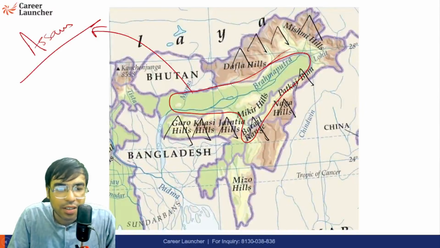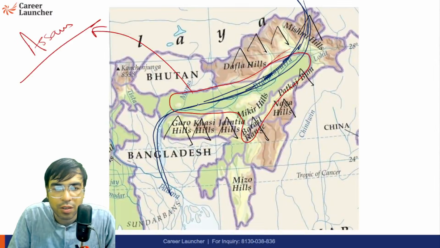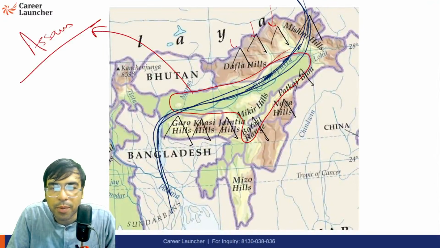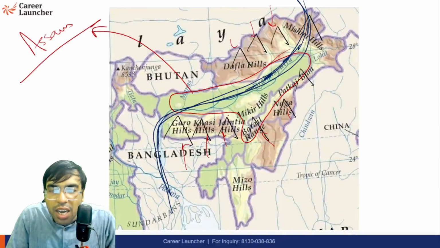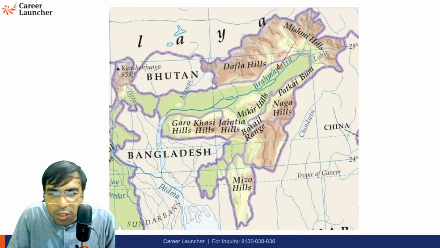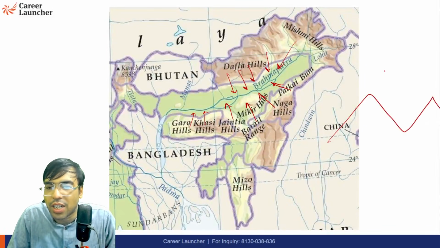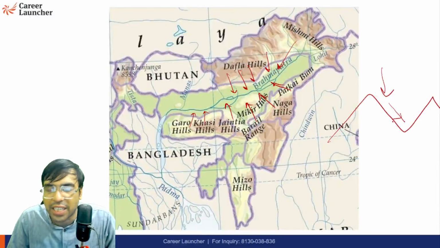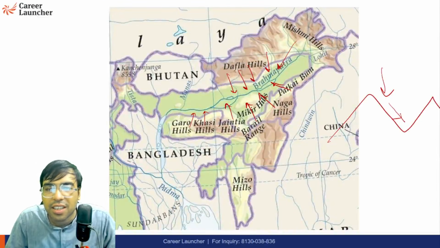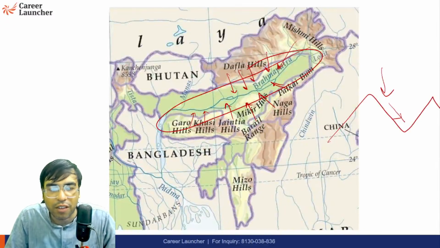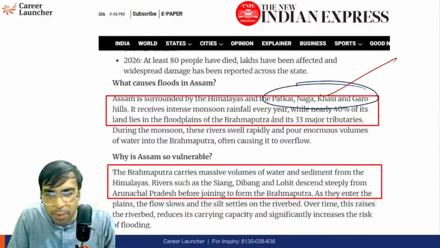So if there is a river, let's say this is the Brahmaputra river like this. Now imagine whenever rainfall happens, what will happen? Let's say the rainfall happens in Mishmi, Abor, Miri, Garo, Khasi, Jaintia, Barail. All the water will recede to this region, because of course it will be attracted by gravity. And if there's a mountain region and rainfall happens, the water recedes to the valley because of gravity. So of course that is also the reason why this region of Assam witnesses a lot of water or flooding. I hope it is clear. That is what is being talked about.